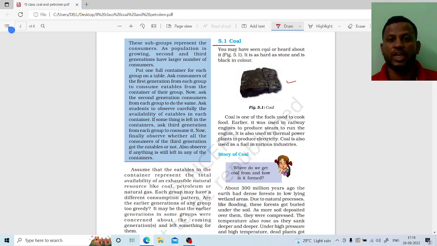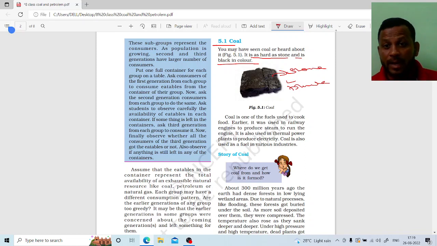Here, look here, the sentence is given. It is as hard as a stone, and it is black in color. You saw the stone, how hard it is, as same as coal is also hard, and the color of this coal is black, right? Black. And coal is, remember here, I am making highlights, just to see the highlights.